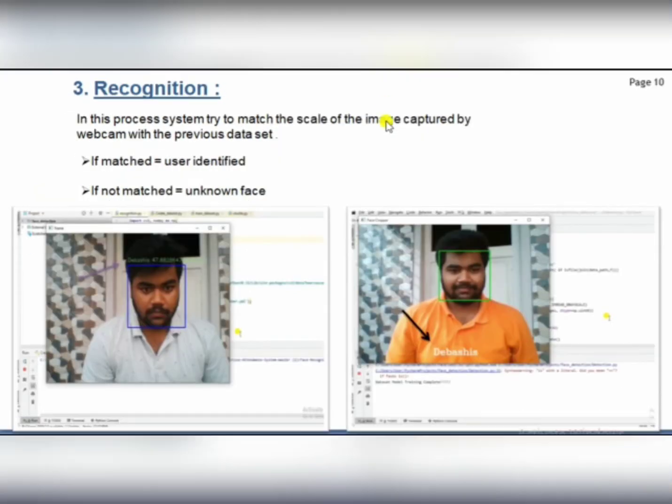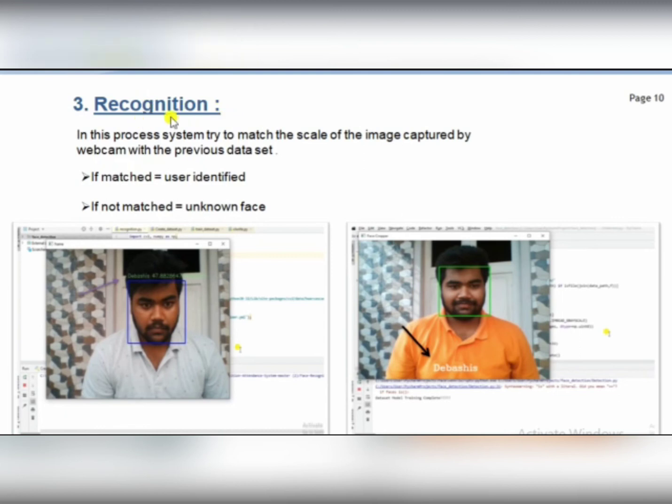The next slide is the main part of this facial recognition system, that is recognition. In this process, our system tries to match the images collected in real time by using the webcam with the previous dataset we created. If the current face matches the previous one, then it identifies the user and shows the user name.